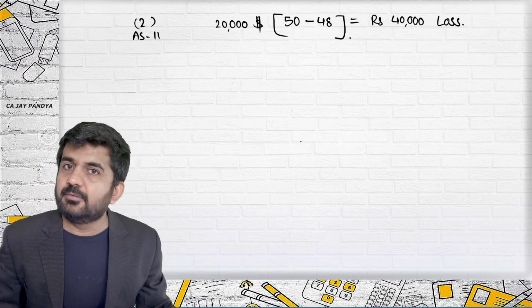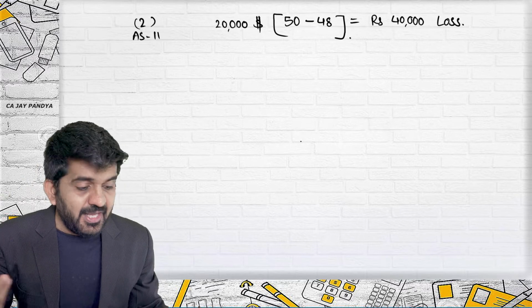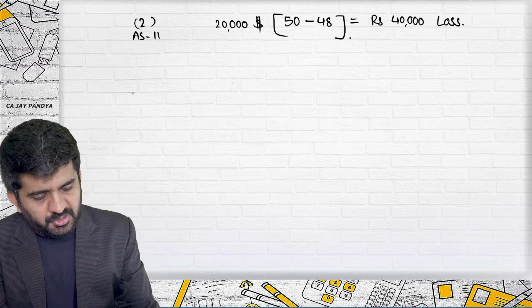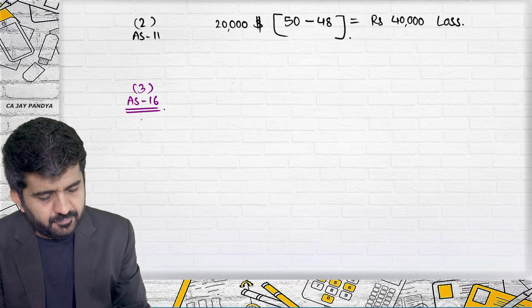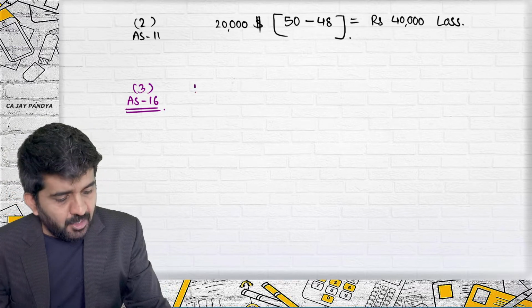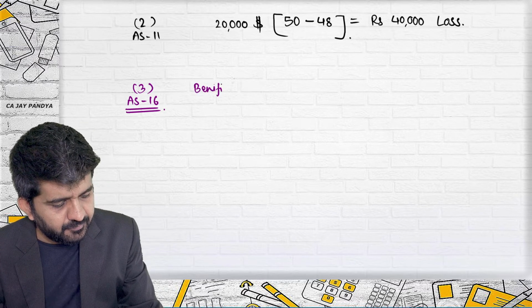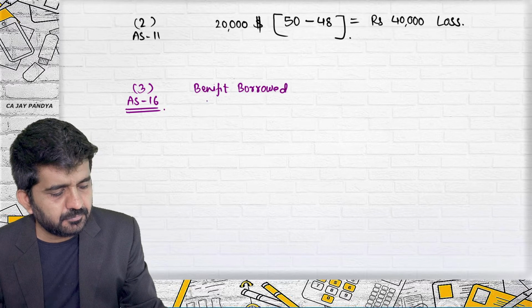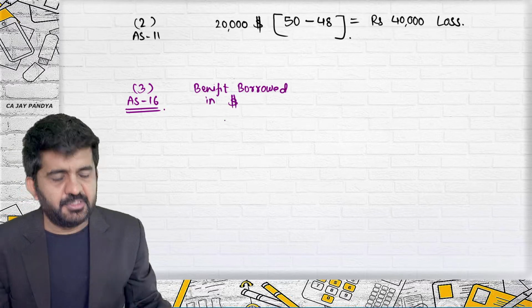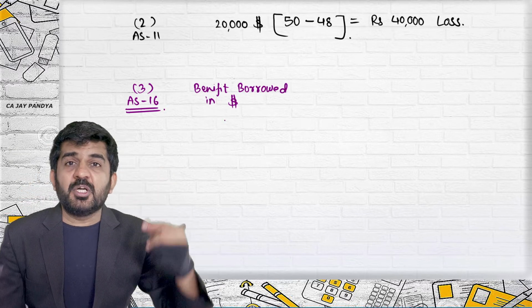Wait a while. What again does AS 16 say? Try to concentrate. Find out the benefit, because you have borrowed in dollars. What is the benefit?